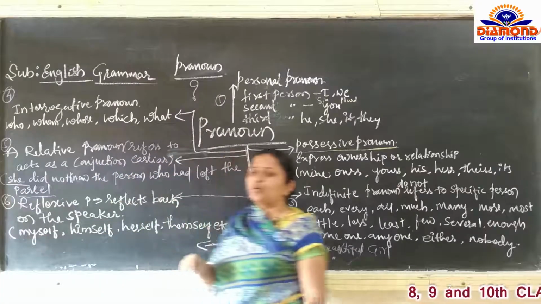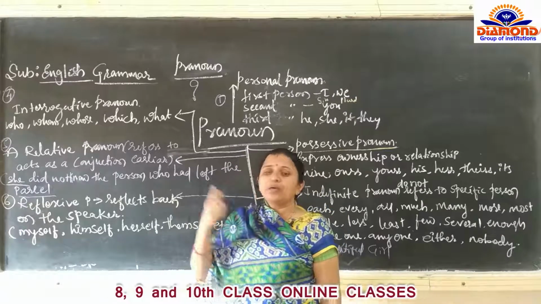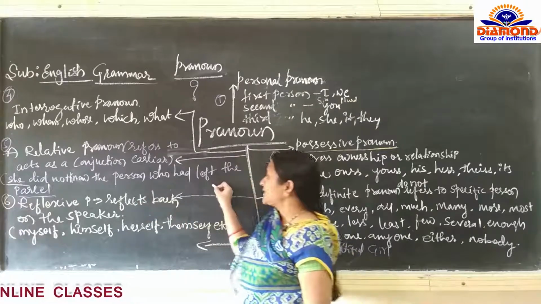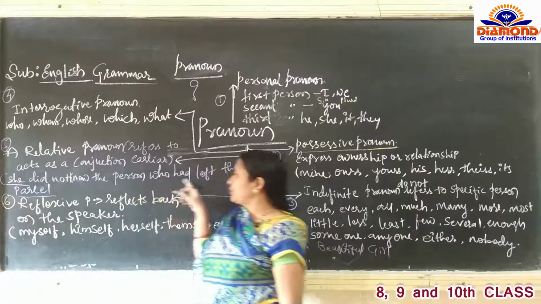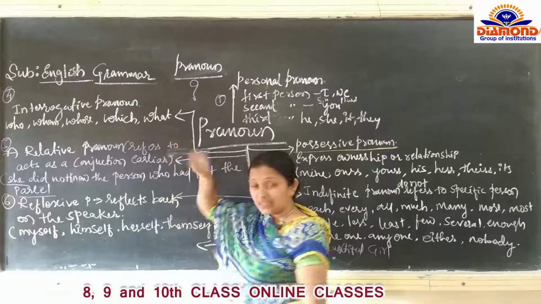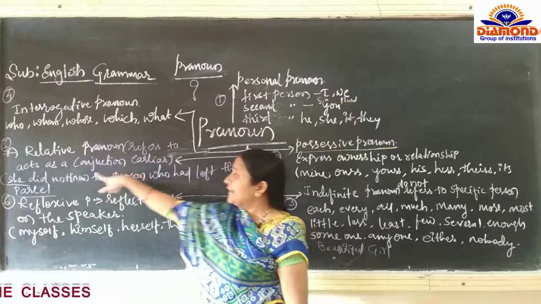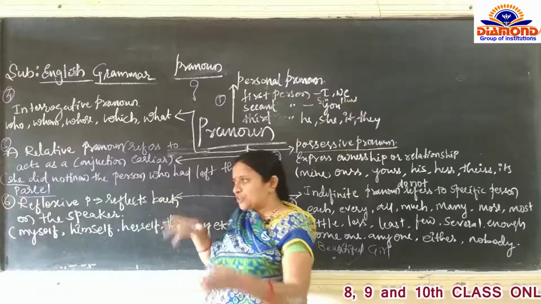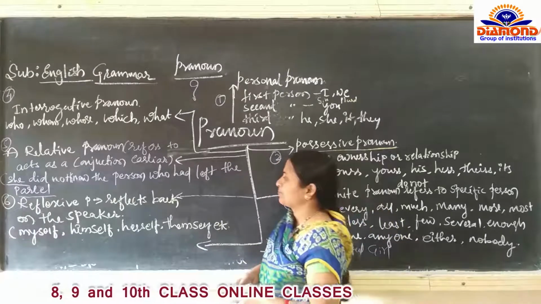I did not know who is absent today. So there is a relationship between I and who is absent in the class. The definition itself clarifies that it acts as a conjunction. Conjunction means it is going to join two words or two sentences.